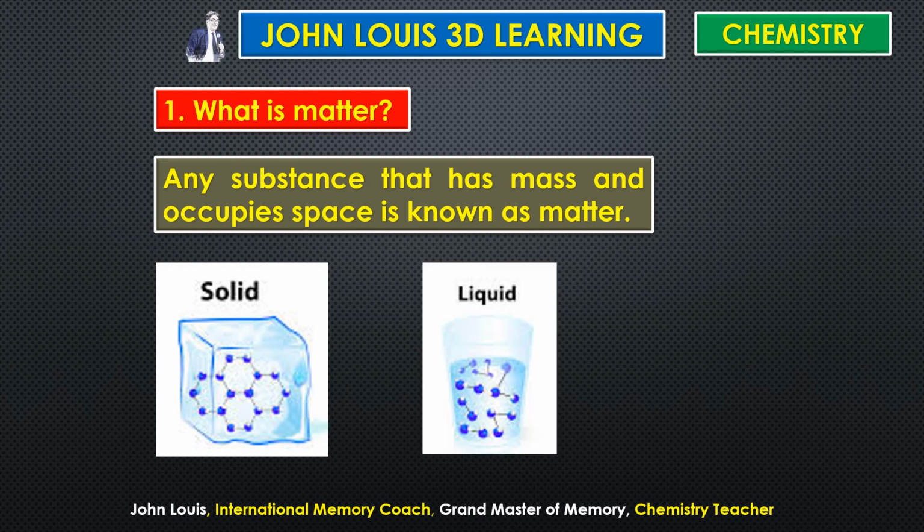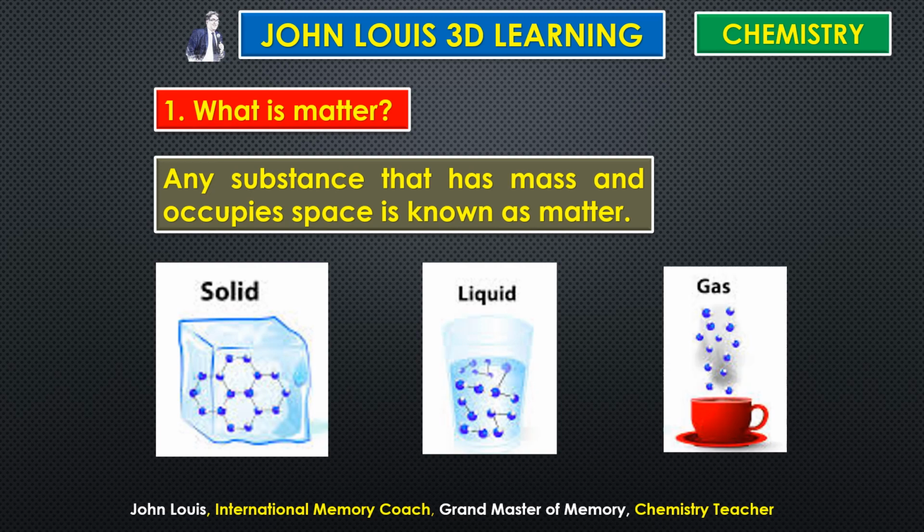You take any liquid, for example water, you are pouring into a glass. The water takes the shape of the glass. So it has a certain volume, and water also has its own mass. Therefore this is also a matter. You take any gas, that also occupies some space in the universe, isn't it? You take air, everywhere air is there in the universe.